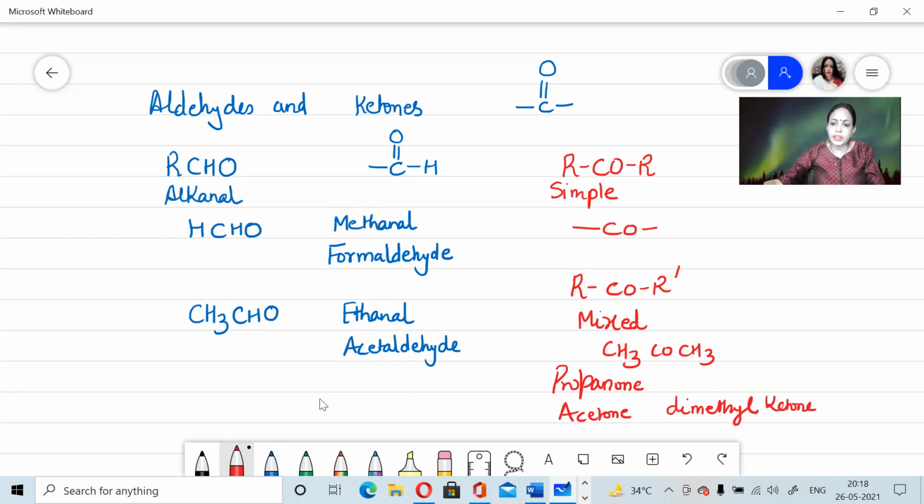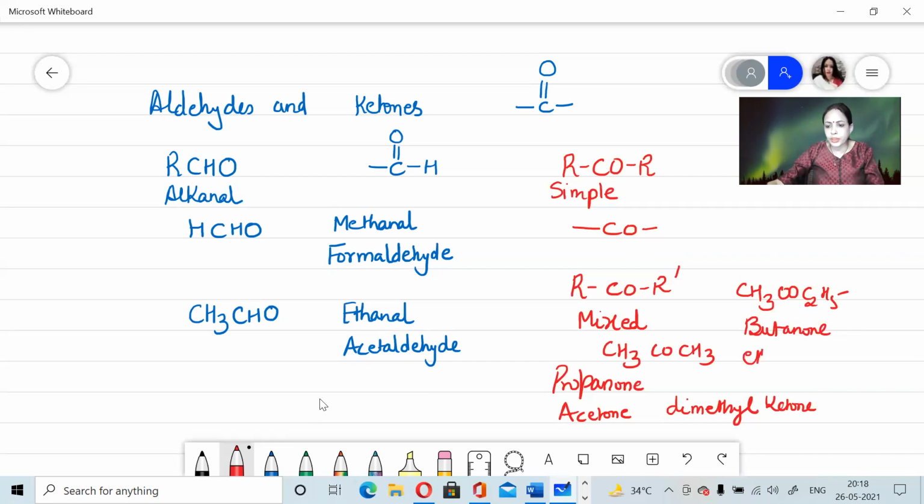Now, in this, if I take a different set of alkyl group, then it is 1 plus 1, 2, 2 plus 2, 4. So the IUPAC name becomes butanone. And the common name, it is ethyl and methyl. E comes first in the alphabetical series.